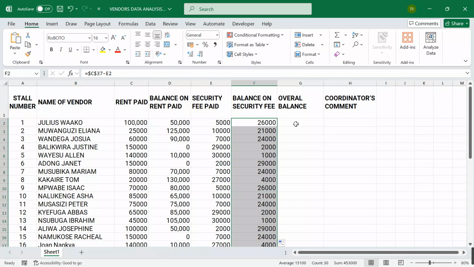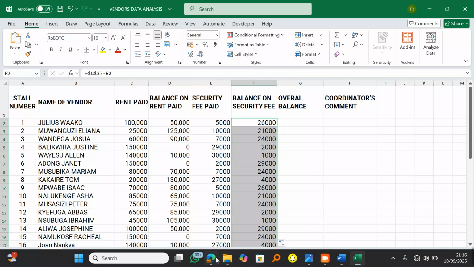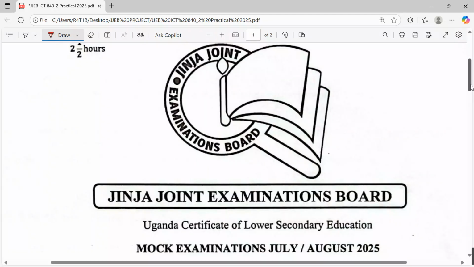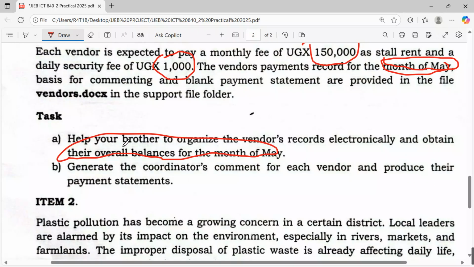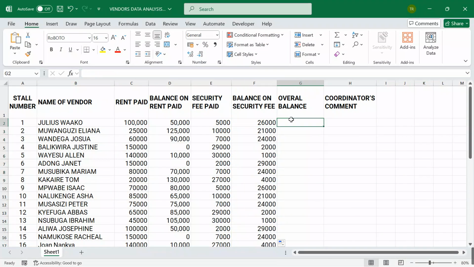But remember, when we check our question very well, they are telling us to help your brother organize the vendor's records electronically and obtain their overall balances for the month of May. So we want to compute their overall balance. We want to know how much we are demanding from Julius Wako, how much from Muanguzi as the overall balance.